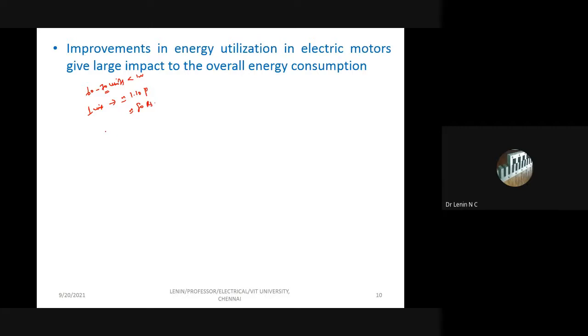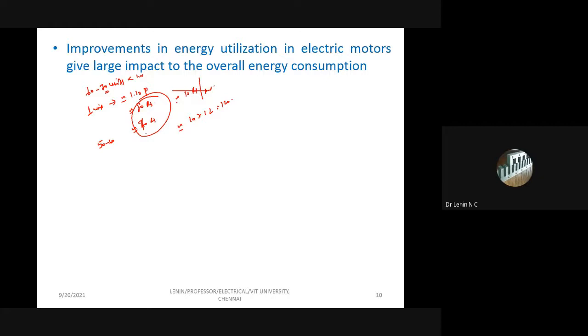Suppose I reduce this 60 to 70 band to 50 to 60, I am going to pay only 60 rupees, correct? Or otherwise 70 rupees, let us take that. So the difference is 10 rupees per month. So what happens for a year? 10 into 12, it is going to be 120 rupees.